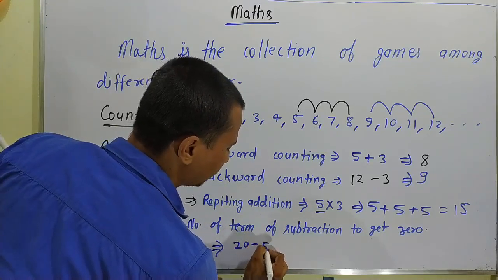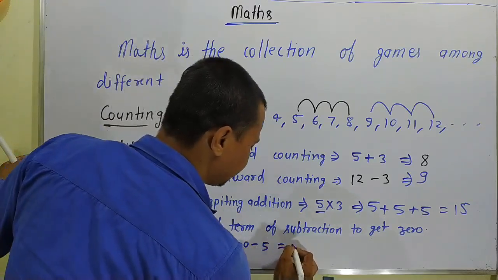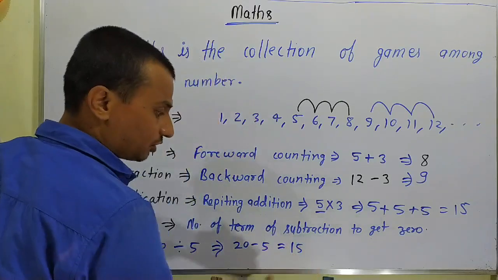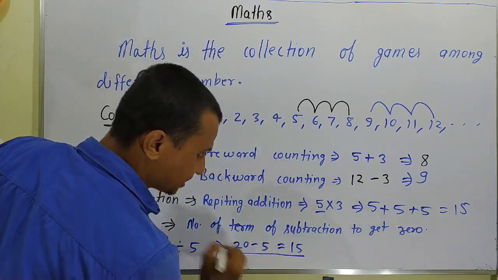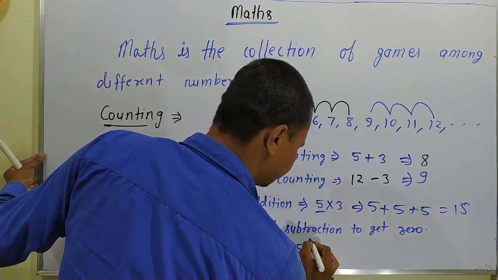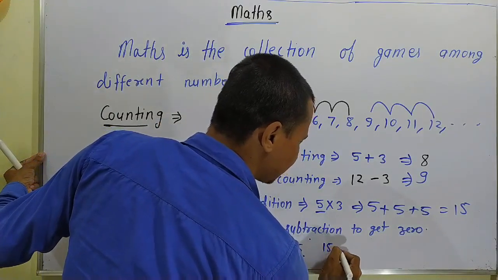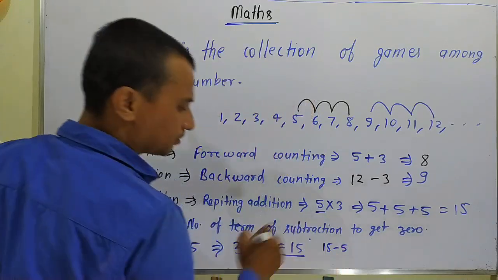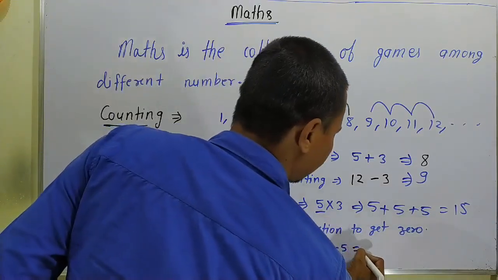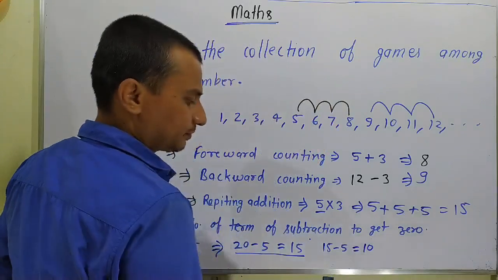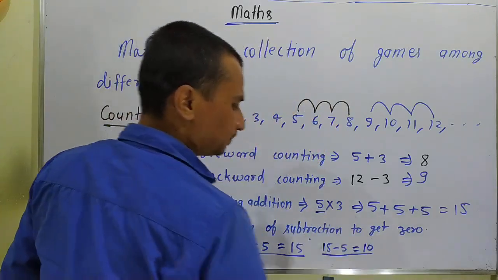What will we get? We will get 15, but this is not 0. This is the first time. Second, 5 is subtracted from 15, then we get 10. This is the second time.